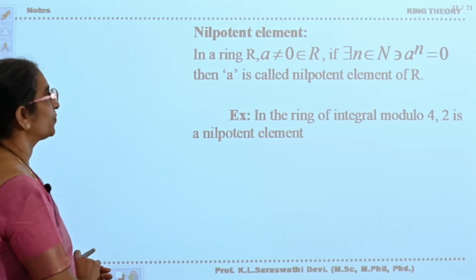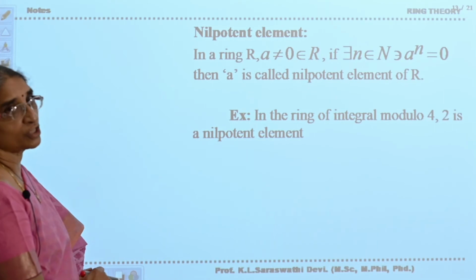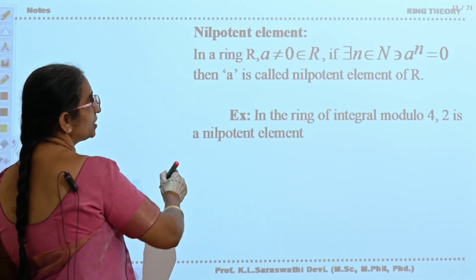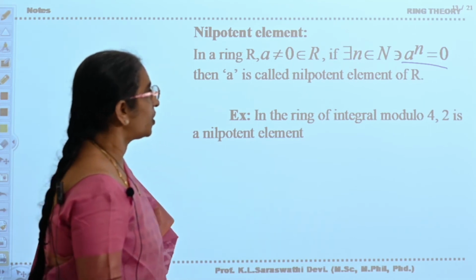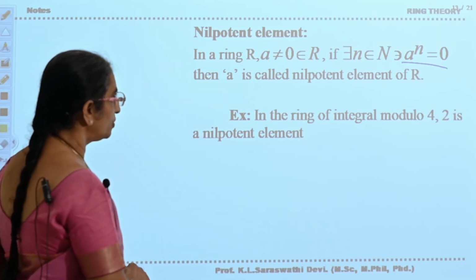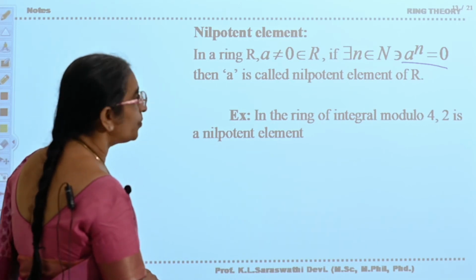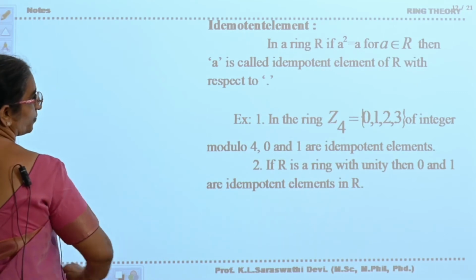Nilpotent element. Suppose there exists n belongs to N and a not equal to 0 belongs to R such that a to the power n is equal to 0, then a is called a nilpotent element of R. In the ring of integers modulo 4, 2 is a nilpotent element. Why? See the previous page here.